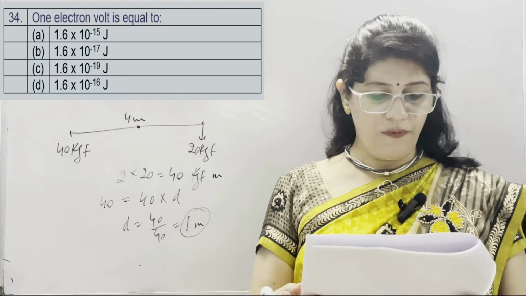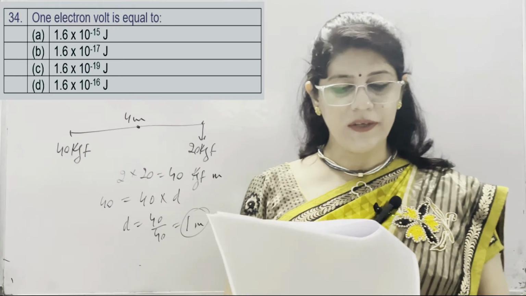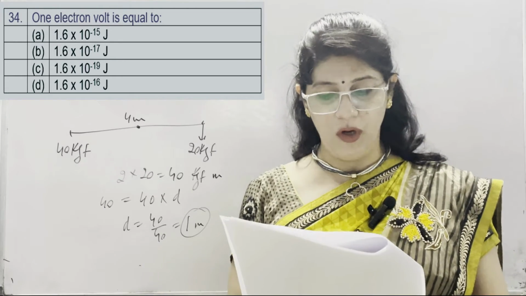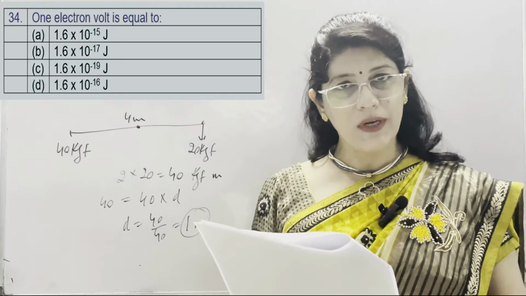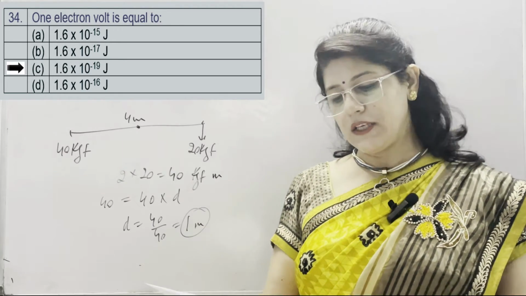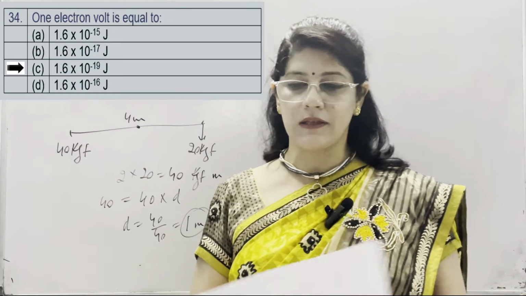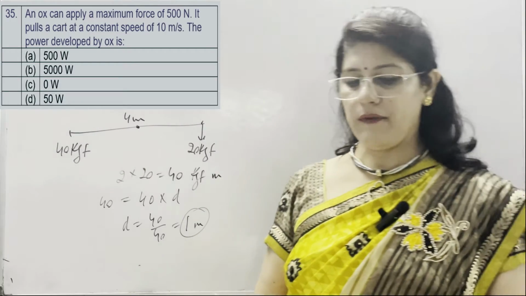Next, question number 34. 1 electron volt is equal to, option A is 1.6 into 10 to the power minus 15 joule, B is 1.6 into 10 to the power minus 17 joule, C is 1.6 into 10 to the power minus 19 joule, which is the correct option, and D is 1.6 into 10 to the power minus 16 joule. In the next numerical, question number 35.